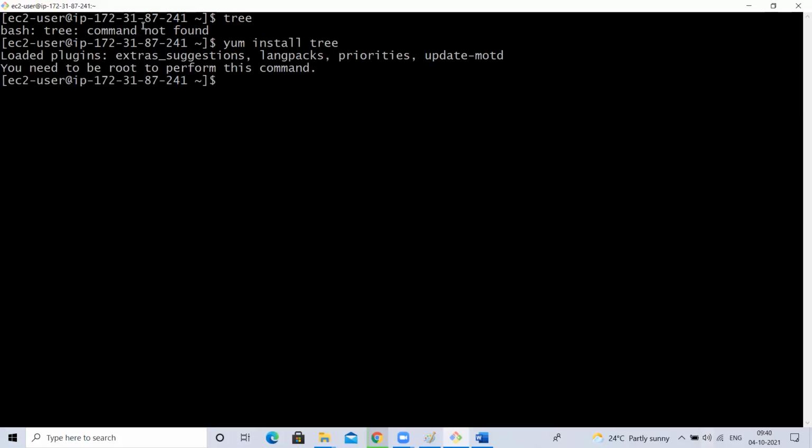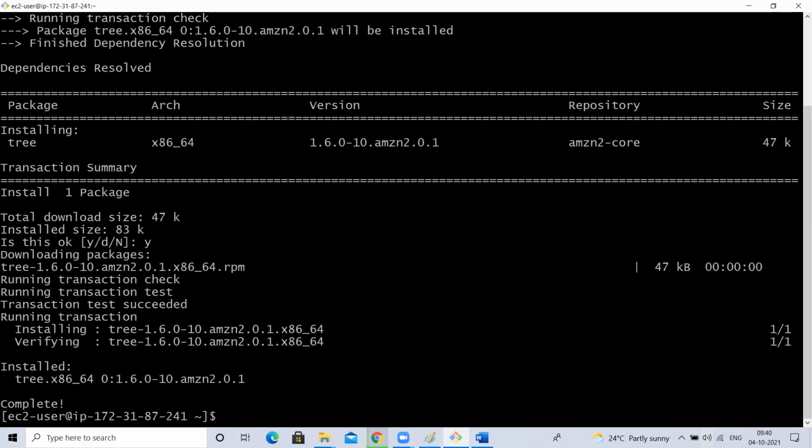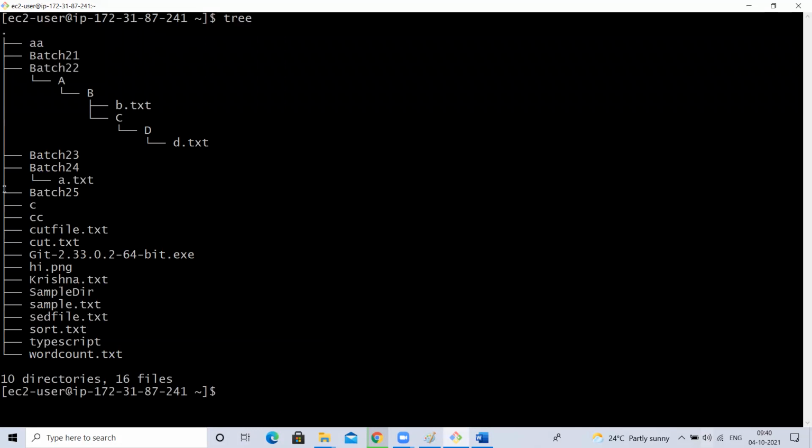But I'll get an error, because you need to be a root user or sudo user. So I'm going to use sudo yum install tree. It is going to install, but in between it will ask yes or no. So type yes, continue. So it has installed. Now it has installed the tree command. Now if I type tree, see it is showing.